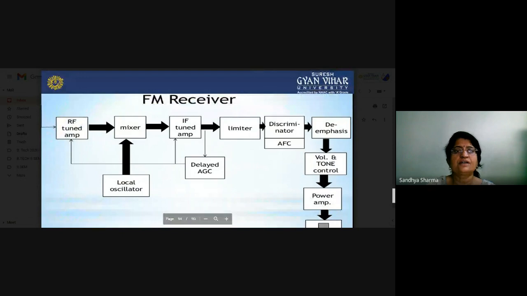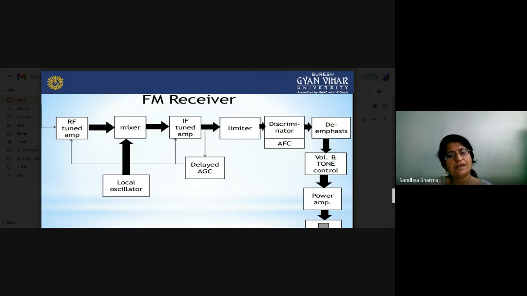Now we will switch to the FM receiver. So what will happen in the FM receiver? What is the working of the FM receiver? The RF tuned amplifier, okay, so that is basically how it will work. We have also seen in our previous lectures how the super heterodyne receiver works, so this is basically based on that particular receiver.